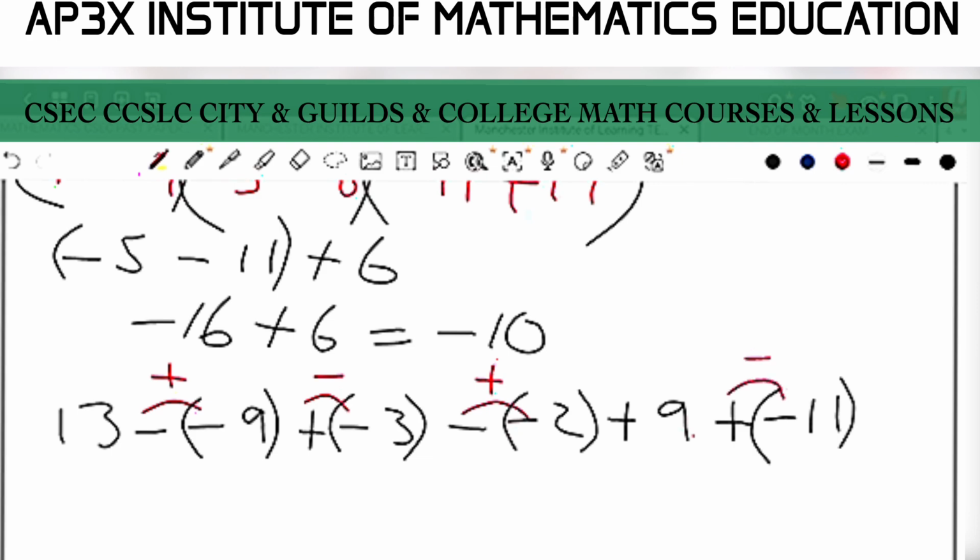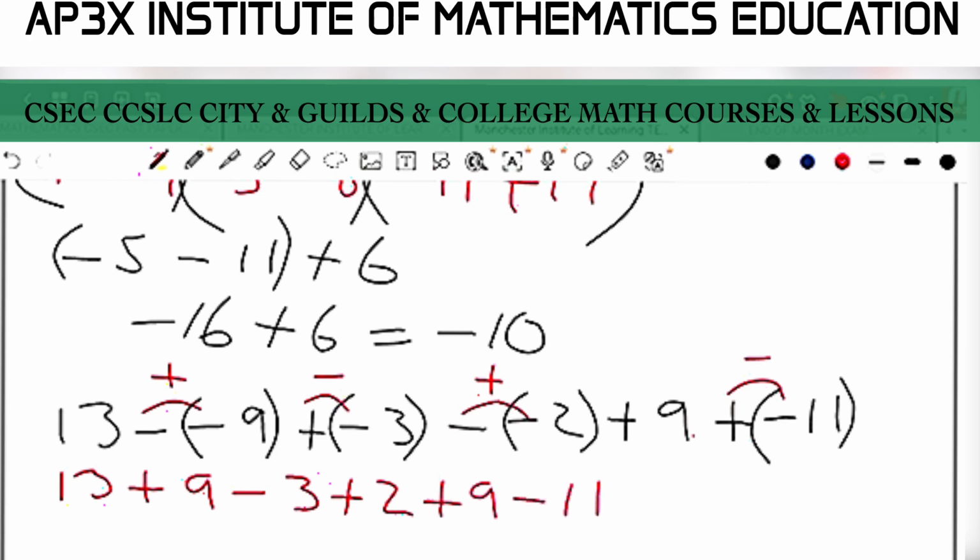So by rewriting the problem, then we're going to end up with 13 plus 9 take away 3 plus 2 plus 9 minus 11. And then we end up with a problem that is very similar to how we approach question 1.